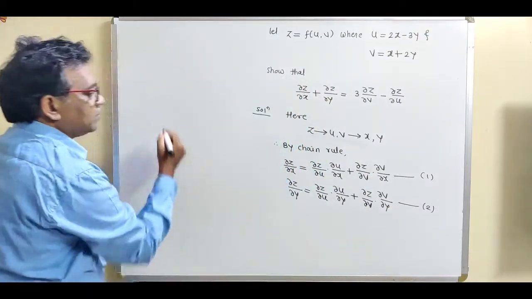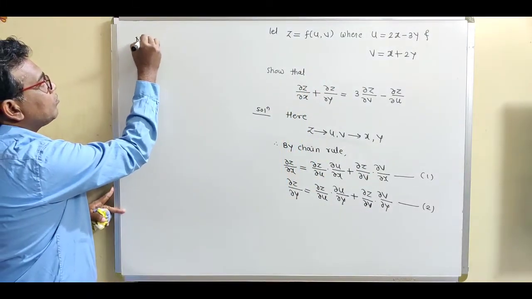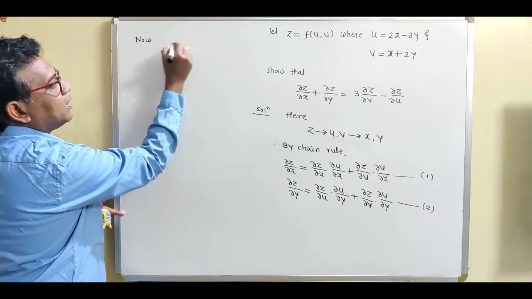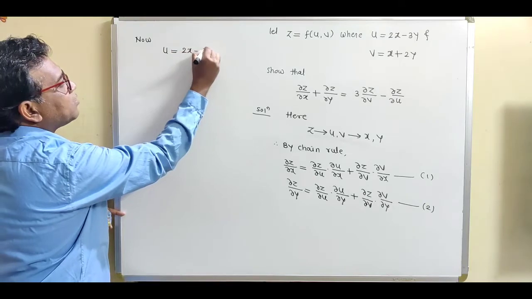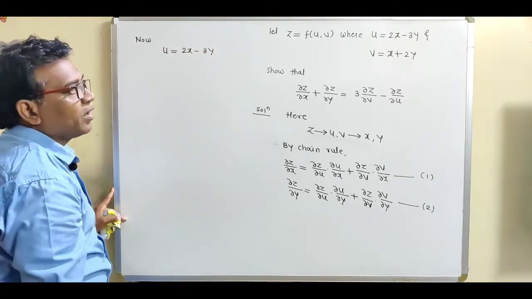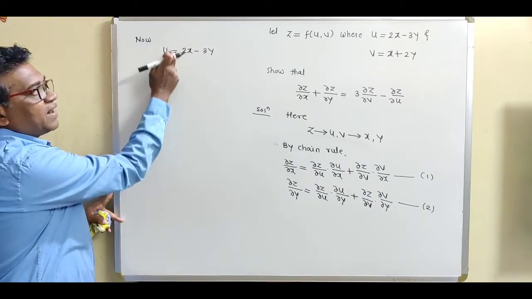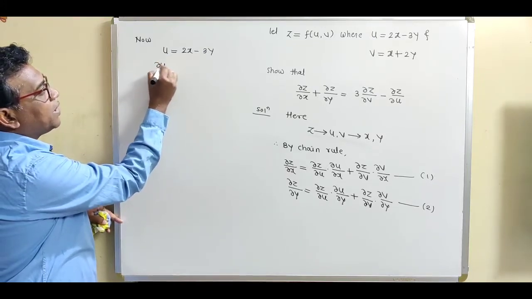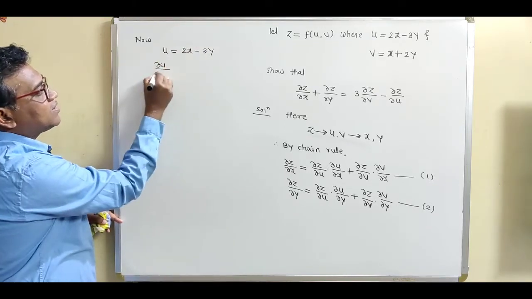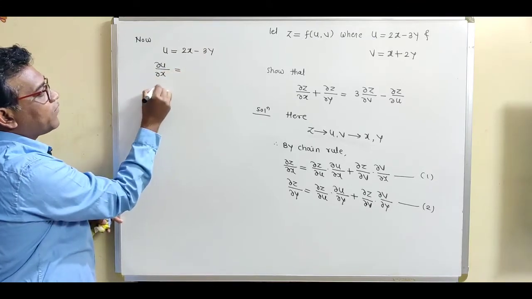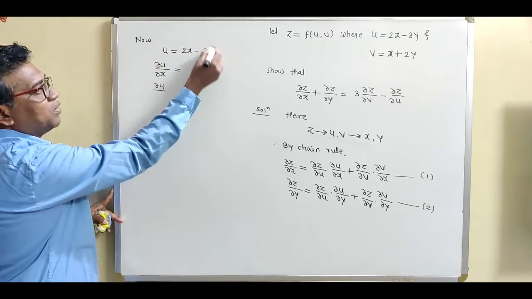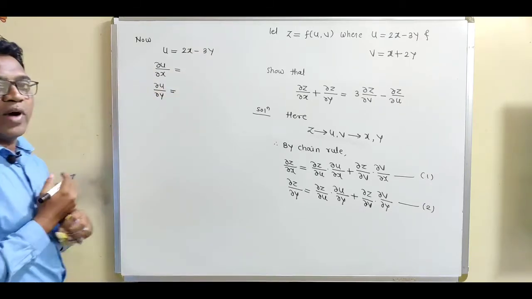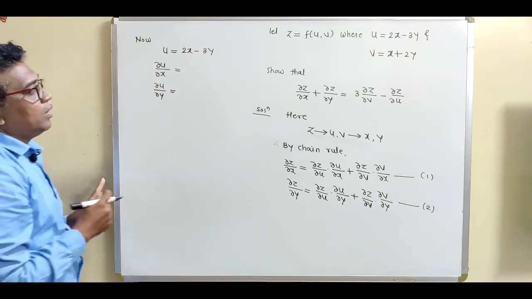So write down now. What is the given value? U is given as 2x minus 3y. So find out the partial derivative del u by del x, and the next partial derivative del u by del y.